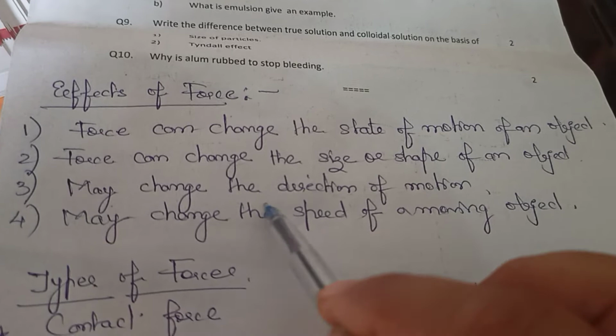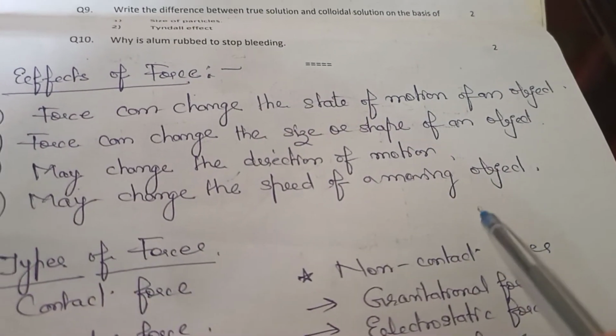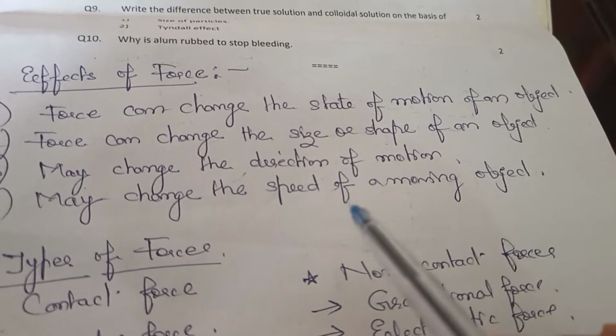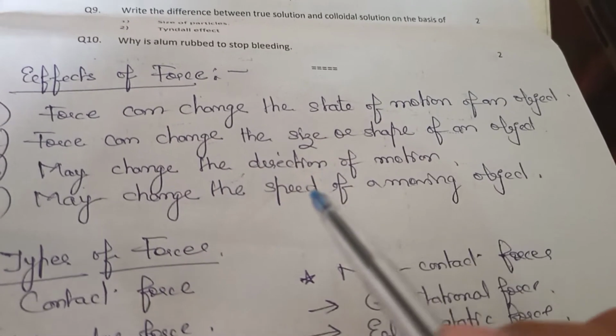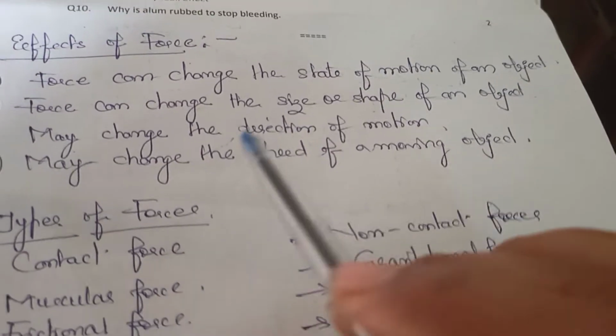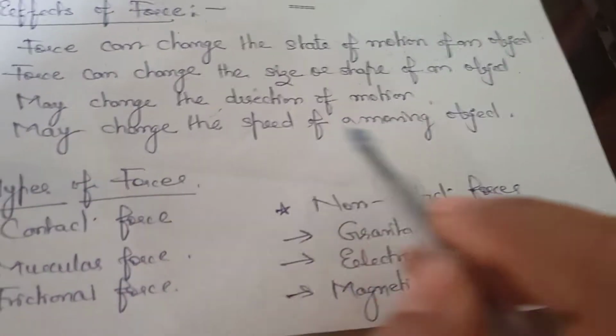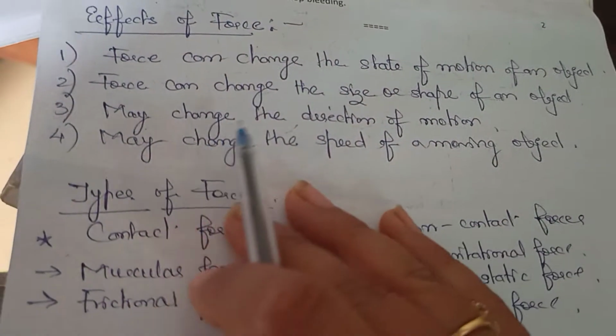In that way, direction of motion can be changed. Right? And force may change the speed of a moving object. By pedaling a bicycle more, the speed may be changed. If you are pedaling less, then speed decreases. Pedaling more, speed increases. So like that, force may change the speed of a moving object also. Okay?